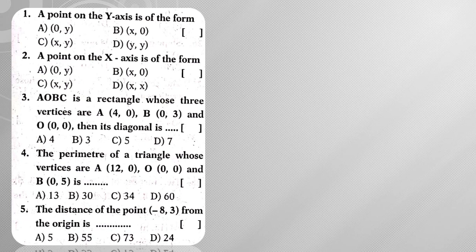A point on the y-axis is of the form? A point on the y-axis has x coordinate 0, so it will be of the form 0 comma y. Hence the answer is 0 comma y. Next, a point on the x-axis. On the x-axis the y coordinate will be 0, hence this can be considered as x comma 0. Hence the answer is x comma 0.